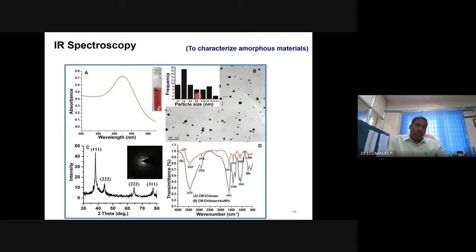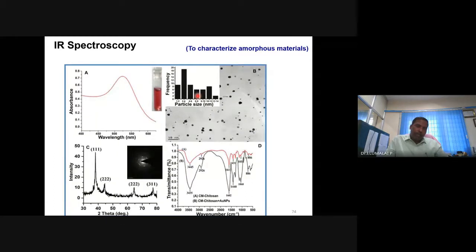How will you make titanium oxide by chemical synthesis? You take the alkoxide in the sol-gel method, then carefully add a little amount of water or a mixture of water and solvent. Then you get a gel, dry it, and you get titanium oxide particles.